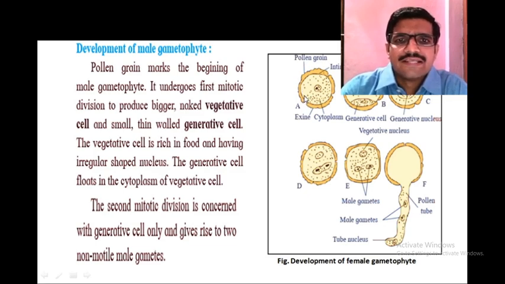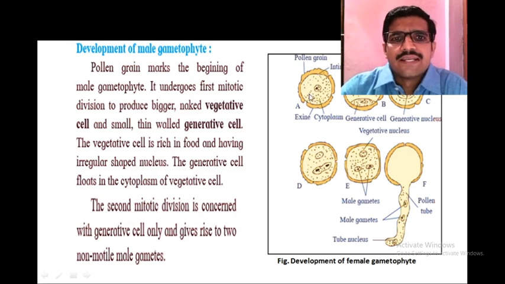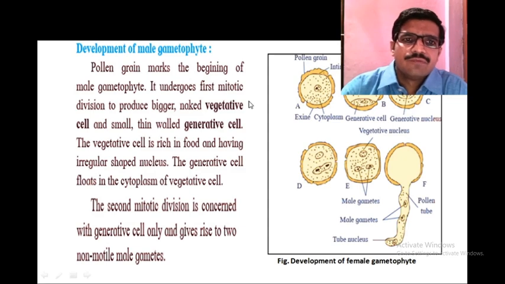This pollen grain consists of two layers, that is outer exine and inner intine. In the center there is a nucleus, surrounded by cell cytoplasm. So for the development of the male gametophyte, there is a requirement of the pollen grain, which is the initial cell of development of the male gametophyte.